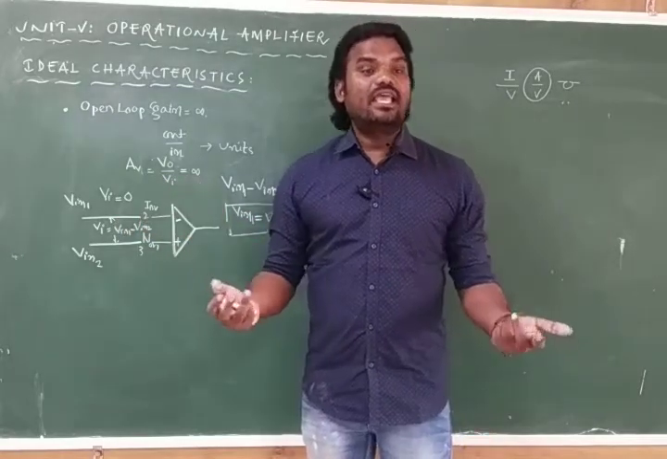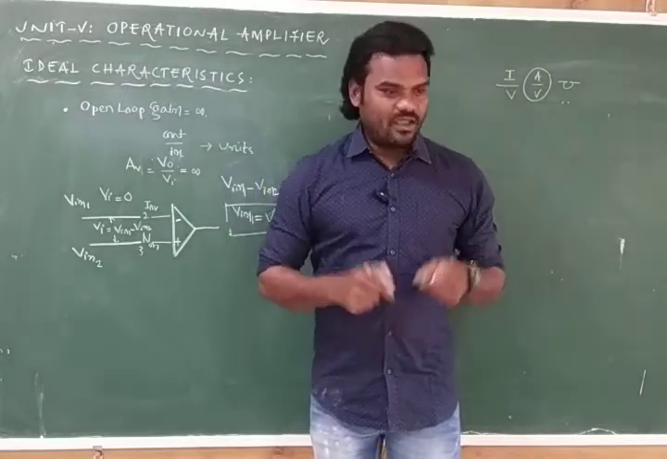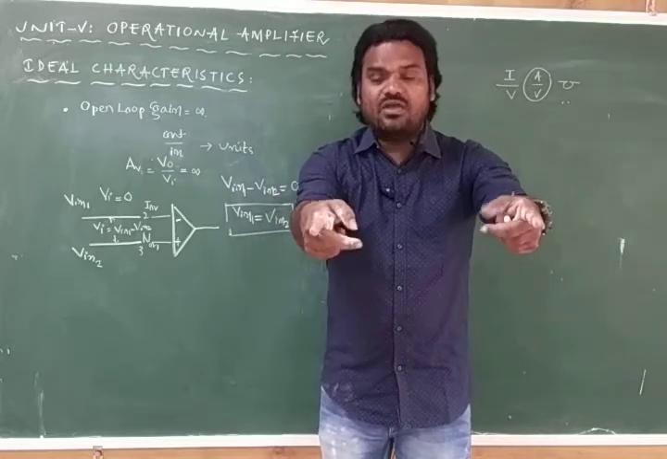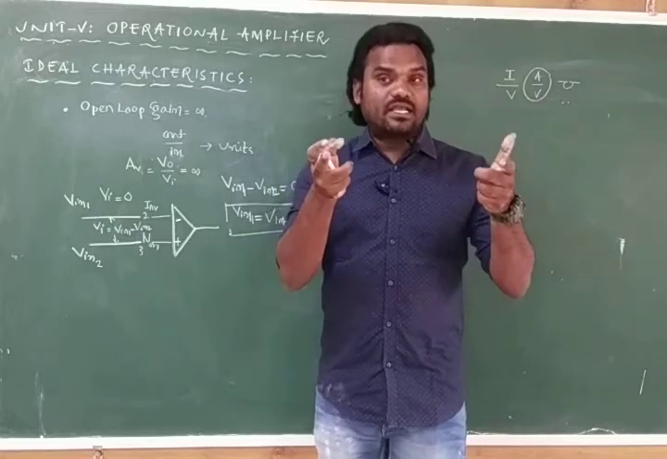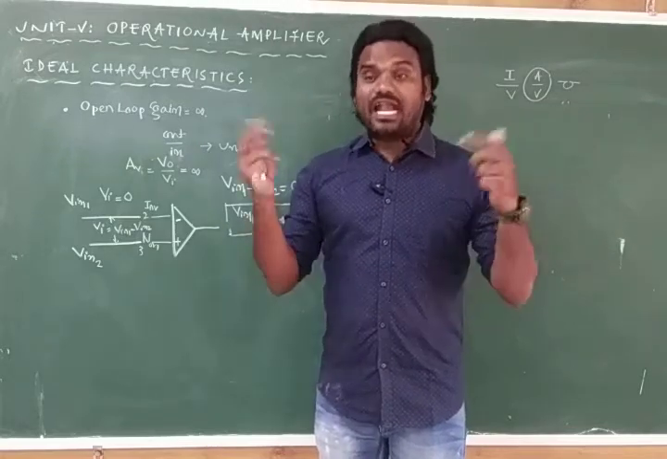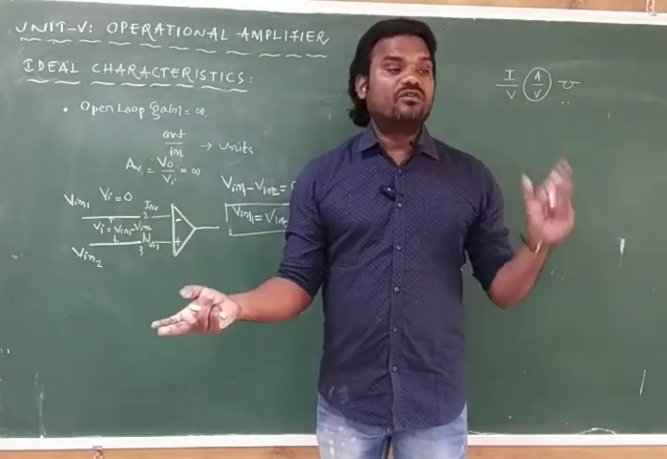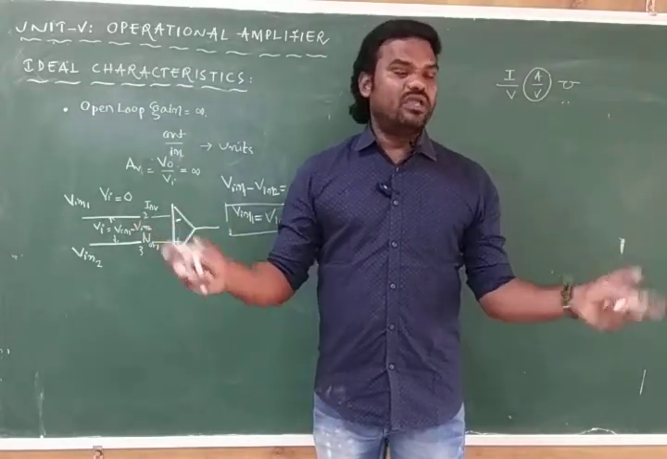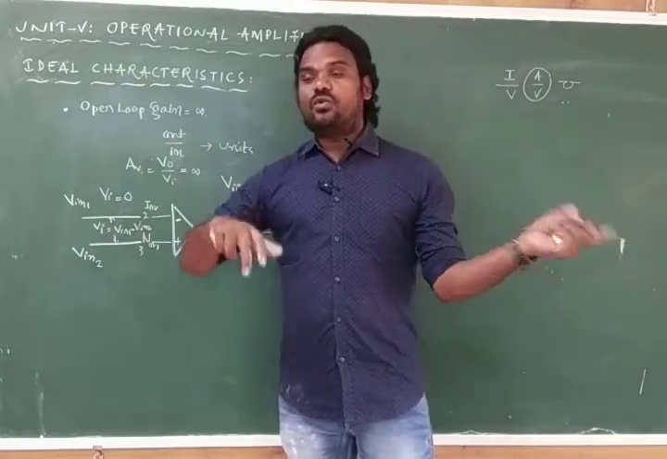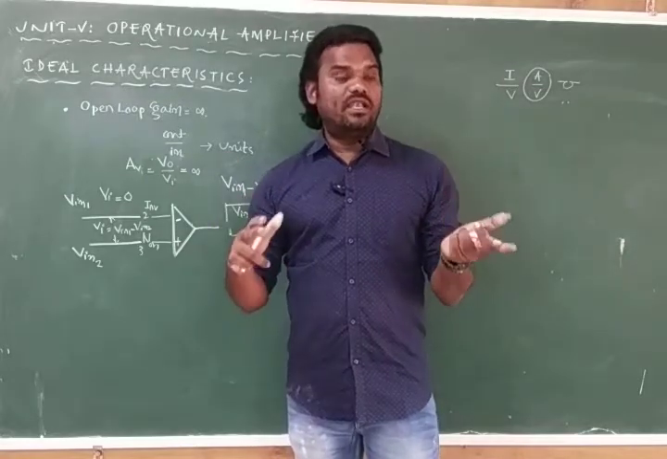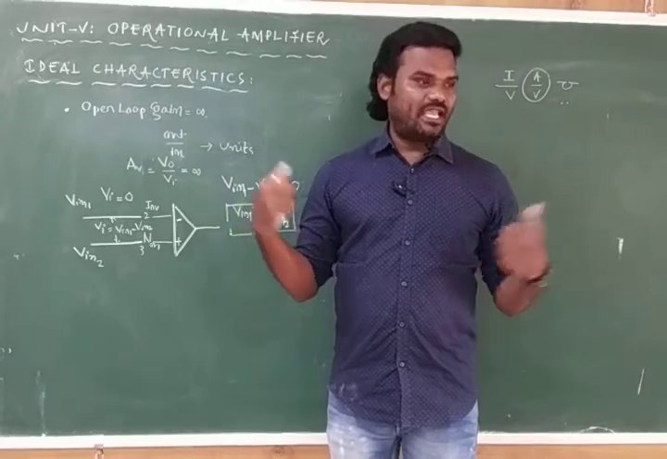Vi is nothing but the differential input of an operational amplifier. We give the two inputs at a time, so the operational amplifier accepts the differential input of those two input signals. Then that must be equal to 0. When must that be 0? When Vin1 is equal to Vin2. If Vin1 is 2 millivolts and Vin2 is also 2 millivolts, 2 millivolts minus 2 millivolts will be 0, so it will offer the infinite gain.